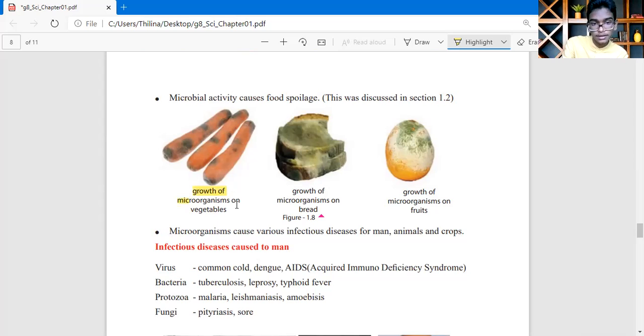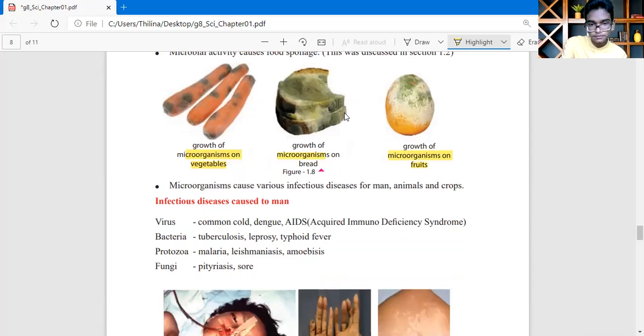Growth of microorganisms on vegetables, then microorganisms on bread. I think this is polluted by a week, not 3 days. This is a week. And this is microorganisms on fruits. You can try these things at your home as well, okay?